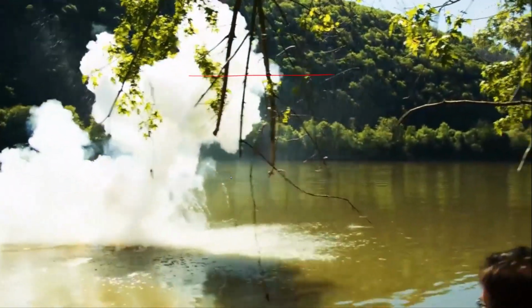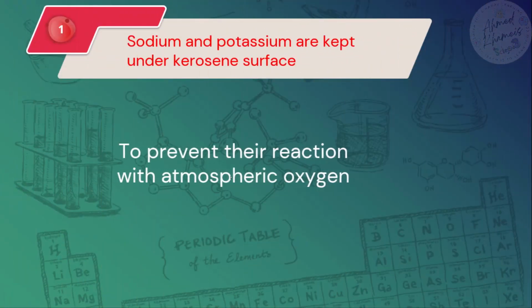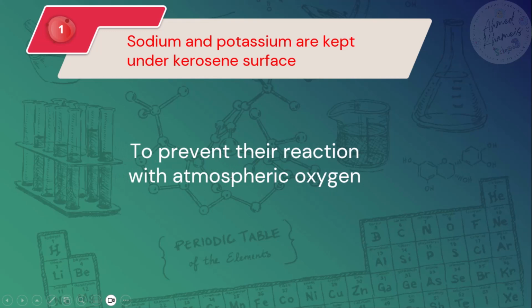Oh! That's why. To prevent the reaction with oxygen. So we keep sodium and potassium under a kerosene surface to prevent their reaction with oxygen.